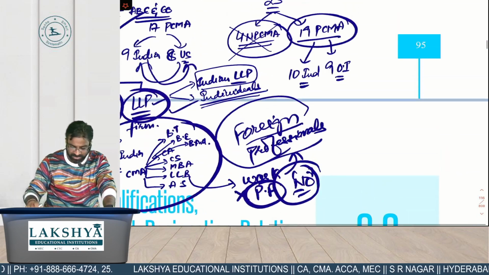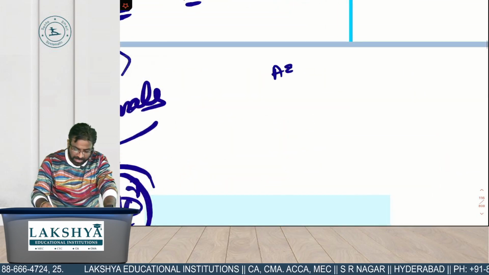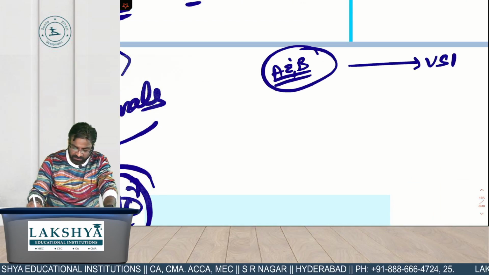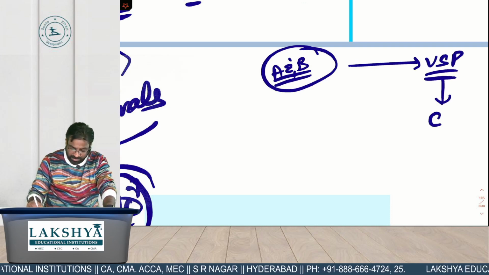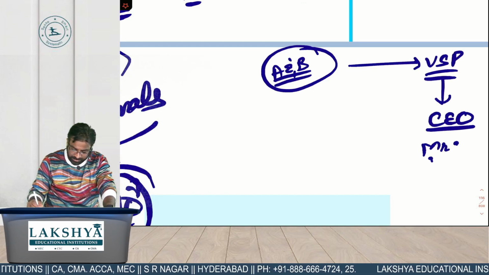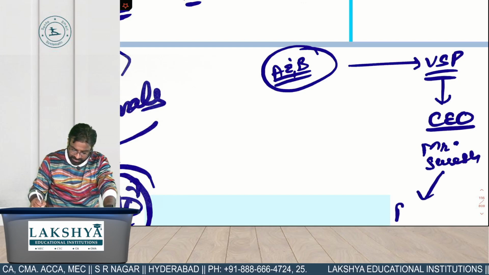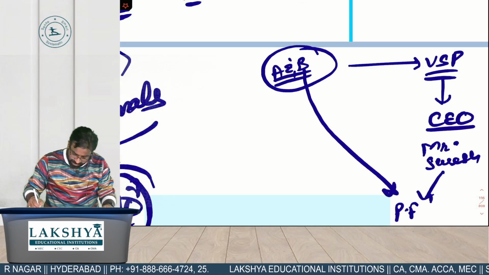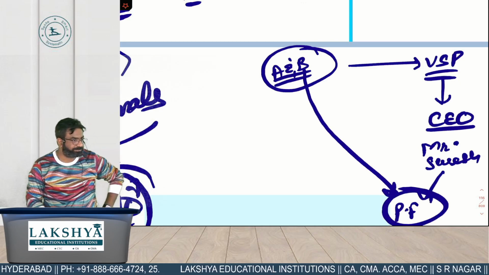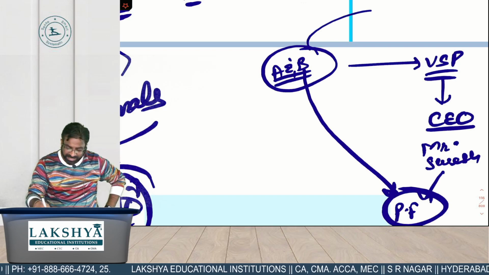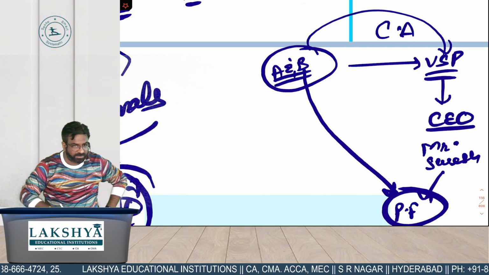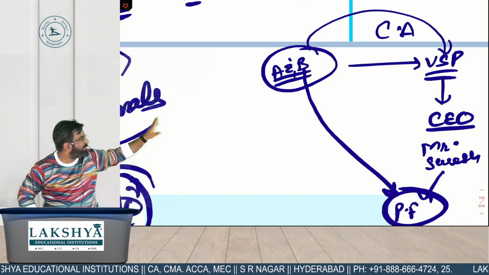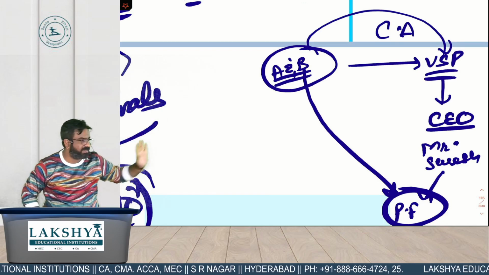अब मैं तुम्हें एक क्वेश्चन दूंगा, ध्यान से आंसर देना, ठीक है? A and B are the partners in one CMA practicing firm. They are the auditors of Vizag Steel Plant. Vizag Steel Plant का एक CEO है मिस्टर सुरेश, ठीक है? मिस्टर सुरेश का एक पार्टनरशिप फर्म है, his own separate business in the form of partnership firm. Mr. B is a partner in this firm. Did you understand the question? They are the cost auditors of Vizag Steel Plant. Vizag Steel Plant का CEO Mr. Suresh is having one partnership firm. And from the AB and Co, Mr. B is a partner in this partnership firm.